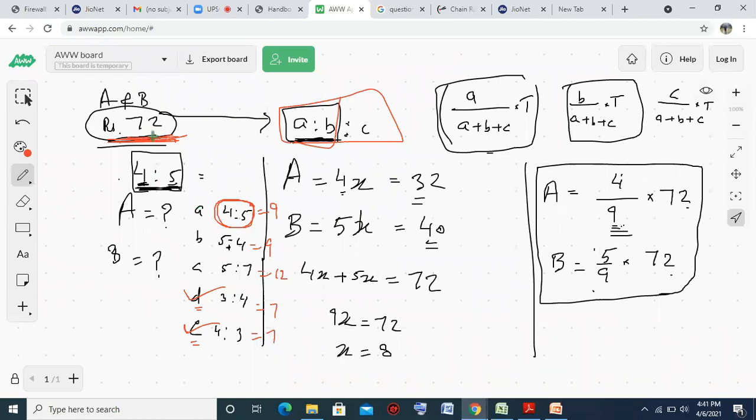So 72 is divisible by 9, divisible by 12, but not divisible by 7. So the respective value must be divisible by the sum of the respective ratios. These 3 by 4 or 4 by 3 cannot be possible.